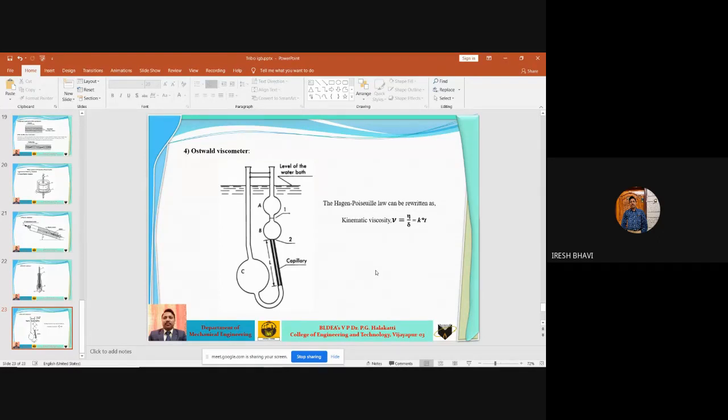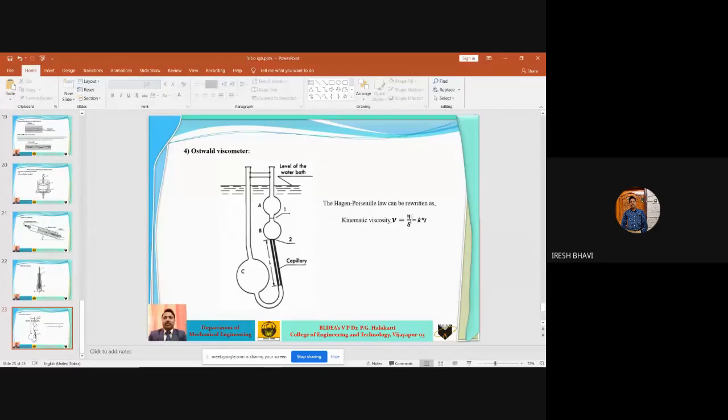The Ostwald viscometer is an instrument widely used in laboratory work for measuring kinematic viscosity. The previous viscometers which we have discussed were measuring the absolute viscosity directly, whereas this Ostwald viscometer will measure the kinematic viscosity. What is kinematic viscosity?